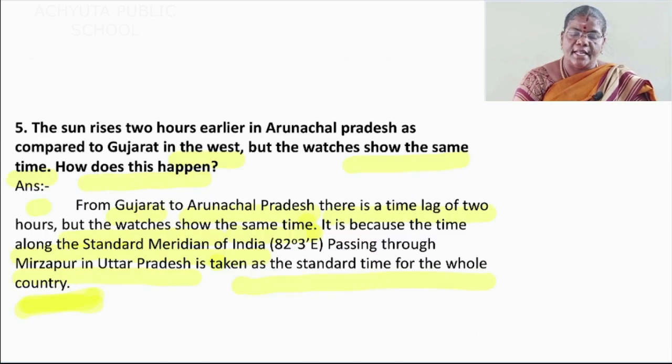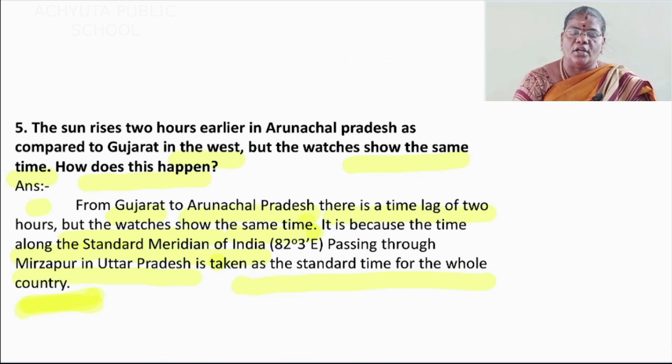Fifth question, the sun rises 2 hours earlier in Arunachal Pradesh as compared to Gujarat in the west, but the watches show the same time. How does this happen?